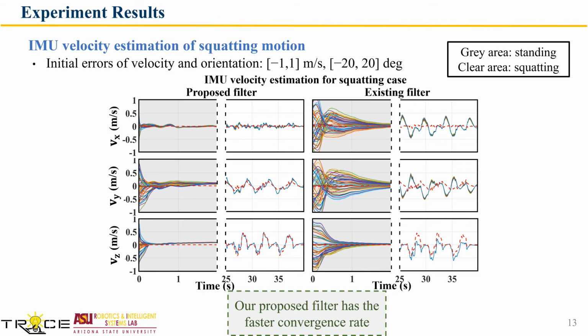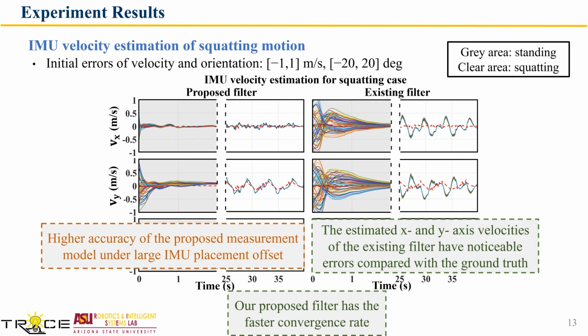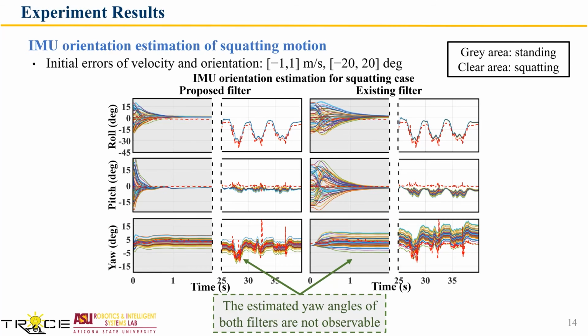Here is a recap of the velocity estimation of the squatting motion. The gray shaded area indicates the period of standing, and the clear background area is the period of squatting. The improved velocity estimation can be attributed to the higher accuracy of the proposed measurement model under large IMU placement offset, which results in more effective error correction during the update step of the proposed filter.